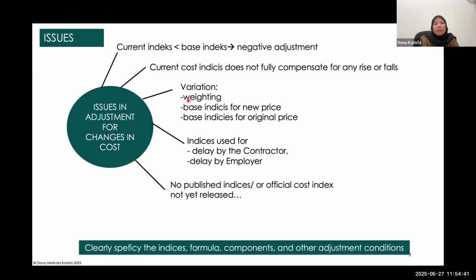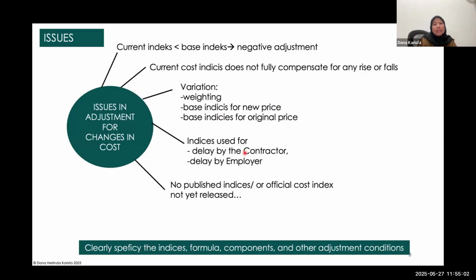And also what happens in a variation. If there is a variation, the issue is how to define the weighting, and also which base indices we use, whether the variation has a new price, or it has the original price but only additional quantity, for example.